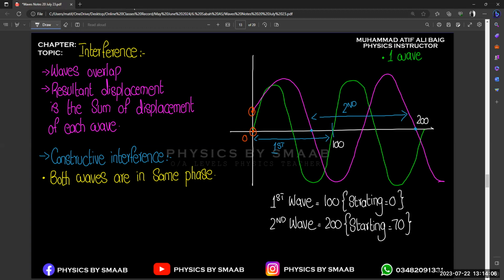So we can also use another term in constructive and destructive interference: that both waves are in the same phase or both are in different phase. Just like for destructive interference, we may use the concept of antiphase.